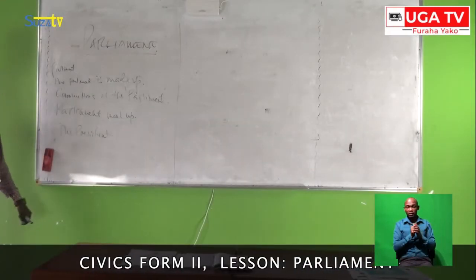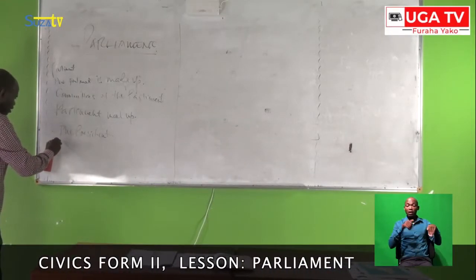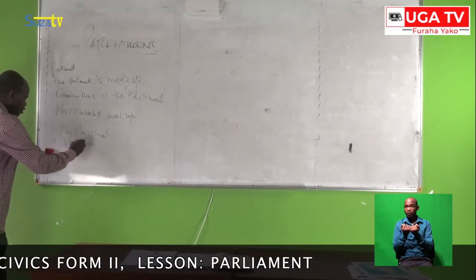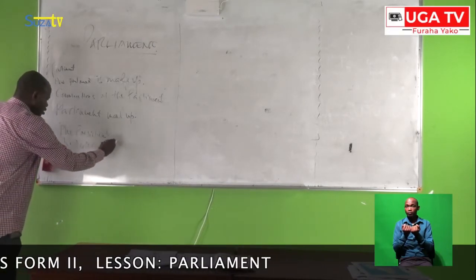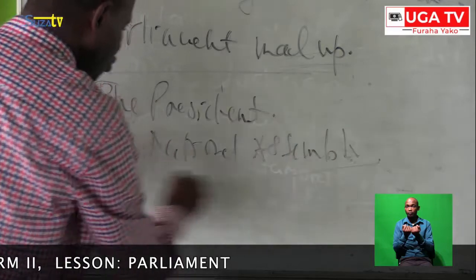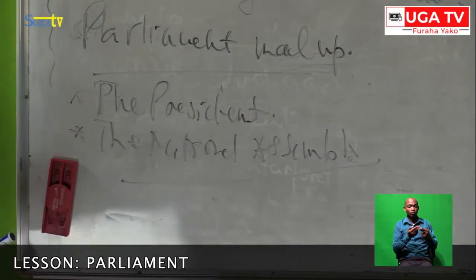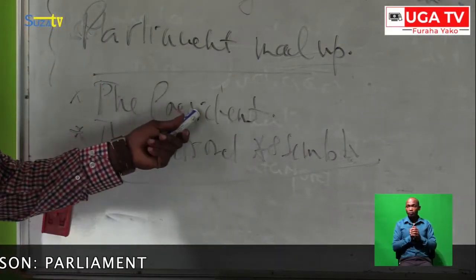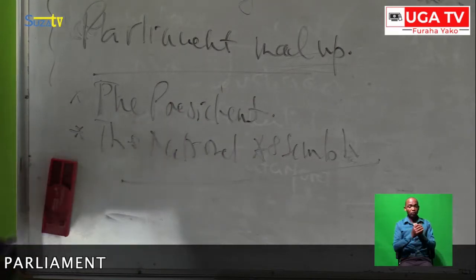And also, the Parliament is made up of what? By the National Assembly. Can you see it? The President and also the National Assembly.